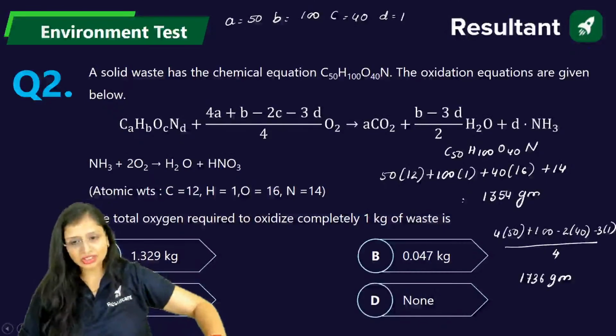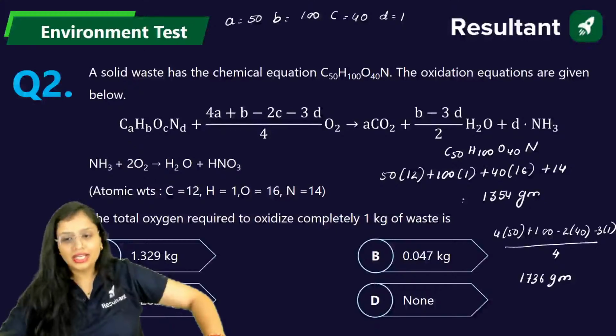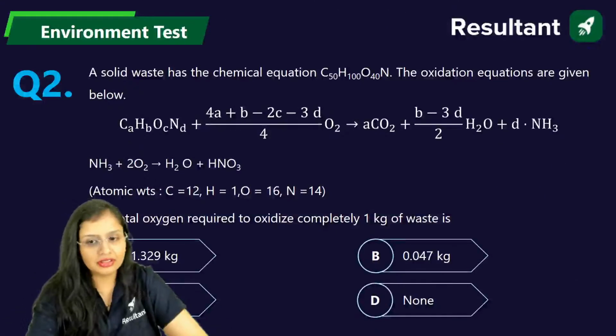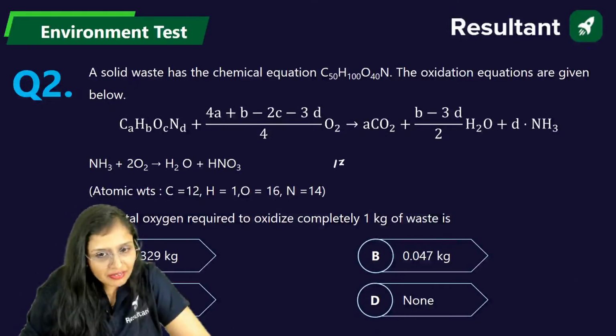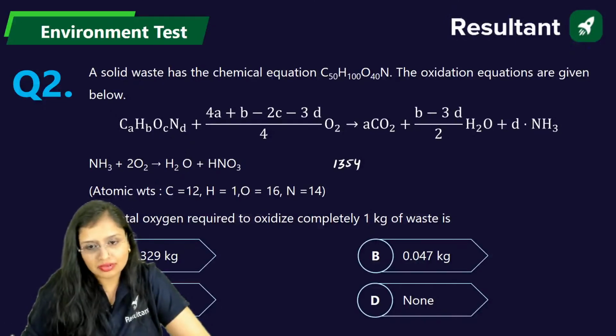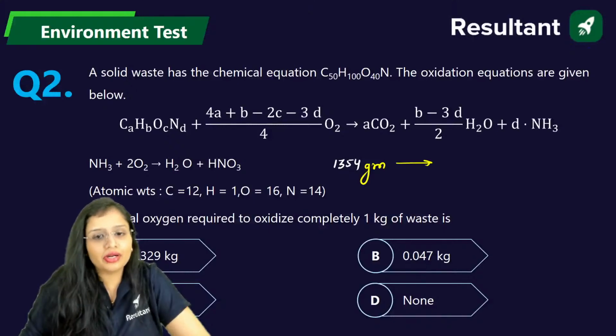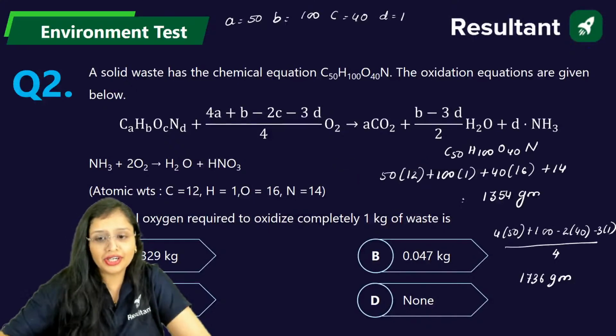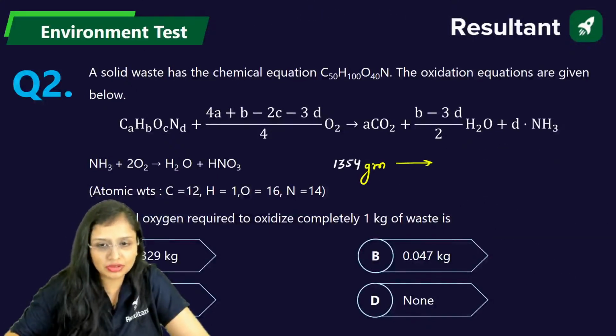Is it coming this much? Okay. Now, just applying the unitary method. 1354 grams. If I take yellow, that will be better, I guess. Okay. It requires how much grams of oxygen? It requires 1736 grams of oxygen.